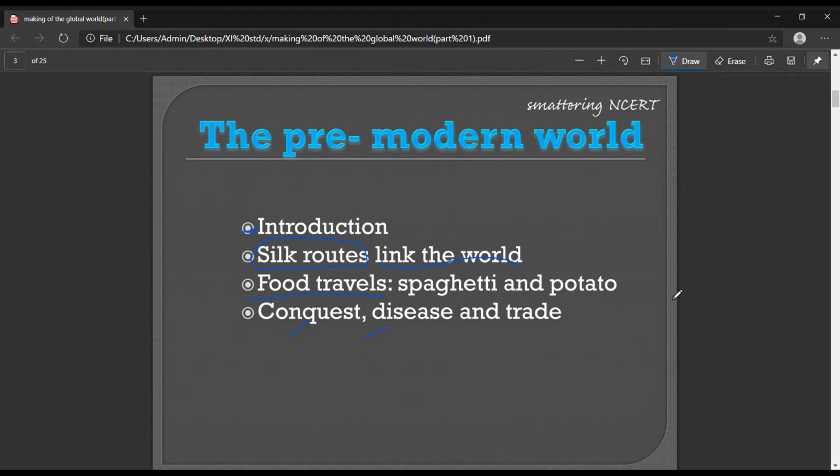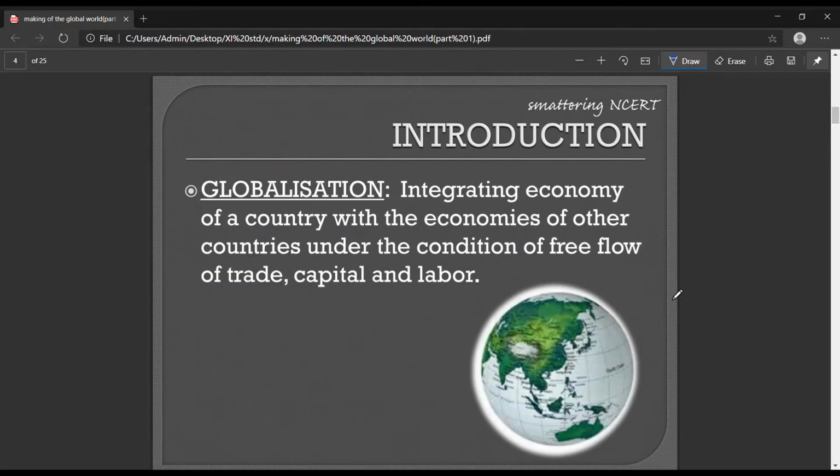Alright, so let's start with a small introduction of the chapter. That is a very important term, globalization. So what do you mean by globalization? I'll explain in short. Globalization is nothing but the integration or the interconnection of various countries and their economies.